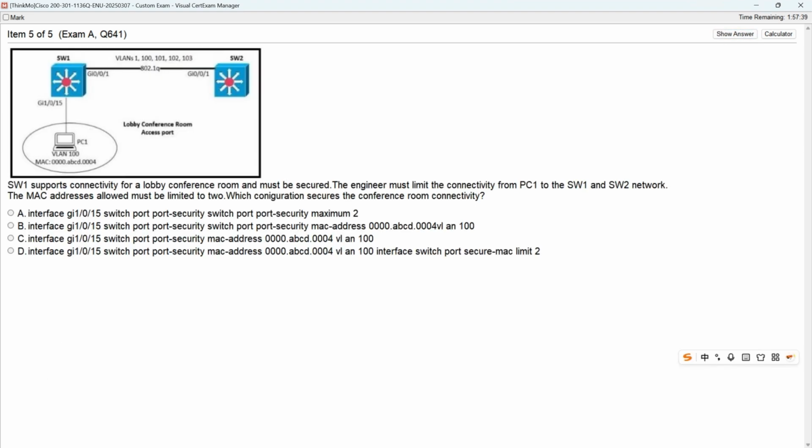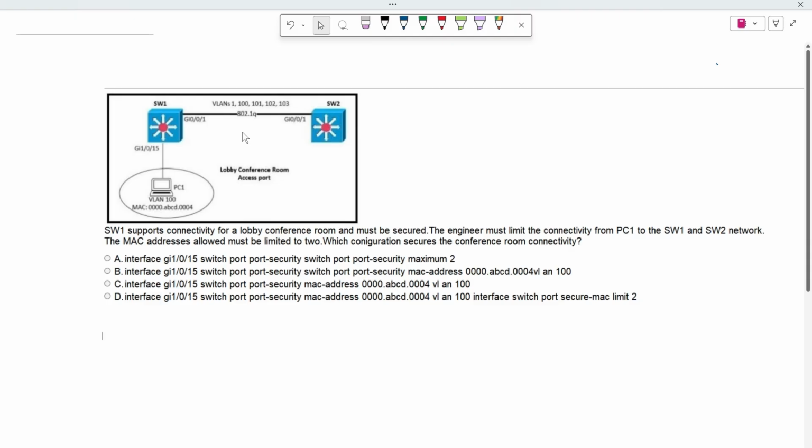All right, question 5. Question 5 mentions this SW1. Let's take a screenshot of this diagram. It says that this device, SW1, provides connectivity for the meeting room and must be securely configured. The engineer must restrict the connection between PC1 and the networks of SW1 and SW2. That is, only allowing MAC. The MAC address is limited to 2. Limited to 2 MAC addresses.